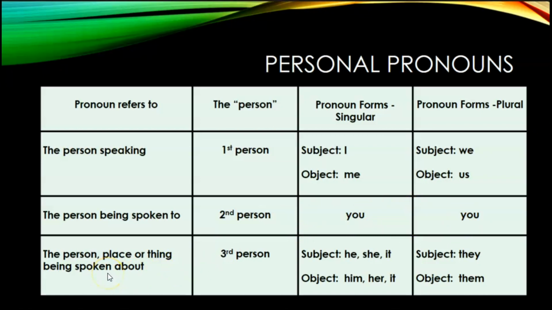And then if it's the person or thing being spoken about and it's third person, our subject forms are he, she, and it, depending on if the singular is male or female or neutral. The object form is him, her, or it. And then if it's plural, we refer to them as they or them. They for subject, them for object.